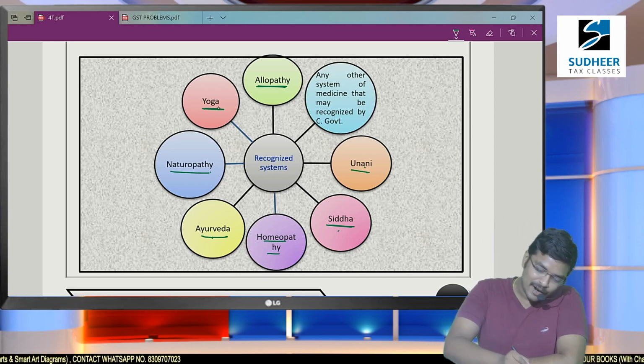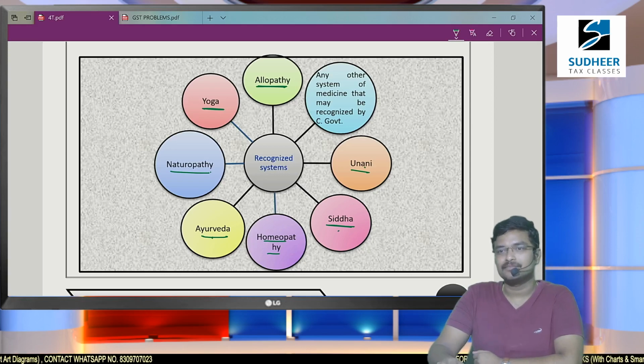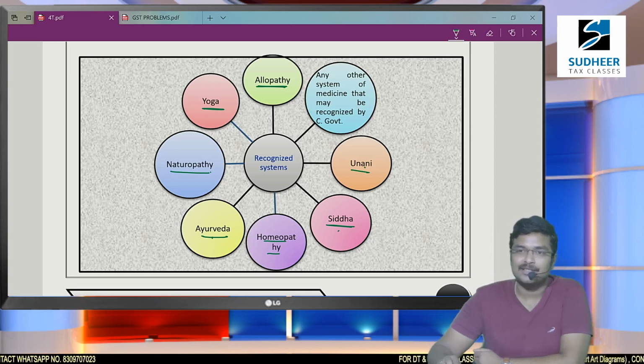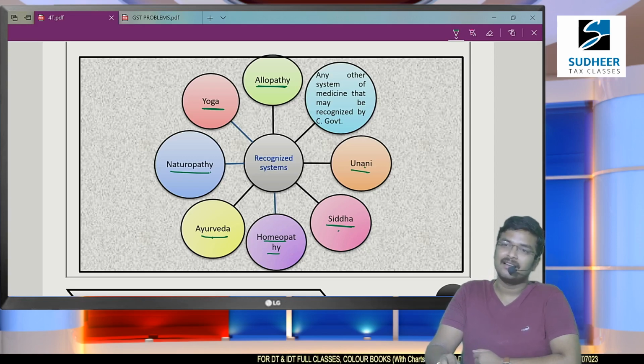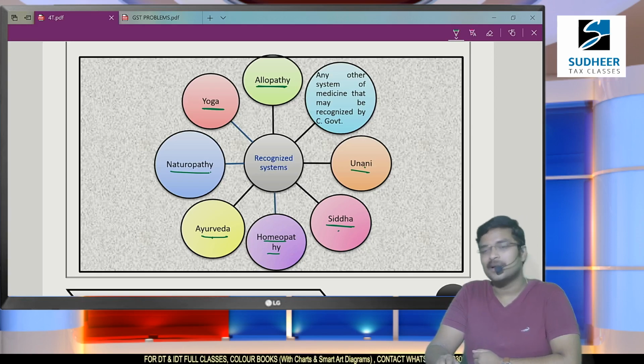And yoga is one of the recognized systems of medicines in India. Many diseases which were not cured through other medicinal systems were cured through yoga. For example, knee pain is a major one. Many old age people face it at the age of around 50 to 60. Knee pain. Generally in Telugu we call it mokal nepi. For this purpose, they might use allopathy, they might use Ayurveda, whatever may be, but it's getting a temporary relief but not permanent relief.